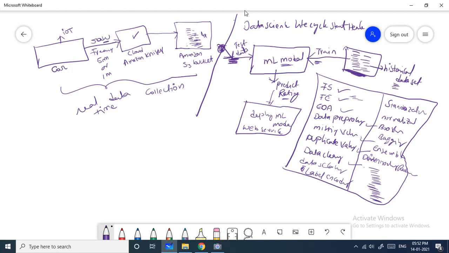This kind of web service we can develop using Flask, or using Django, which is one of the web frameworks. Or we can develop a mobile application, or expose this service to a mobile application, or to client side technologies like React.js.